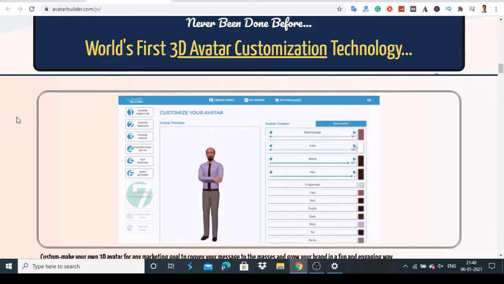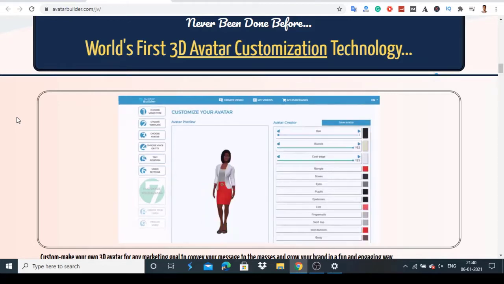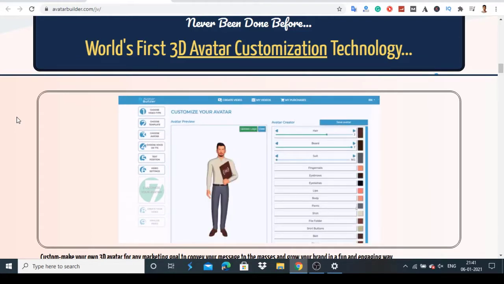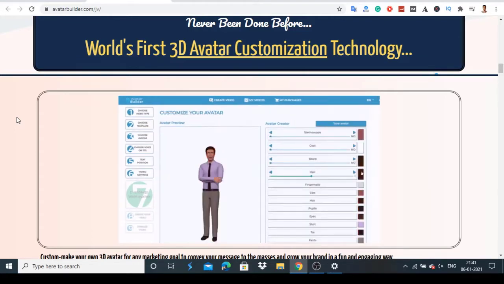So welcome to this Avatar Builder review, and in this video I'm going to give a complete review of this tool: exactly what it is, how to use it, the features of this tool, and the price.